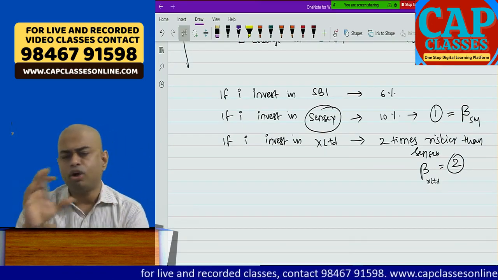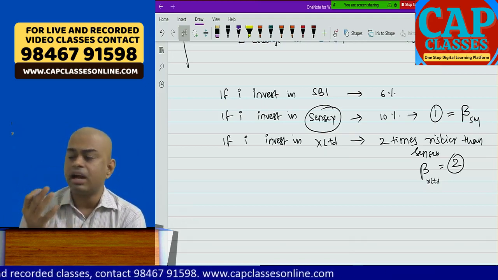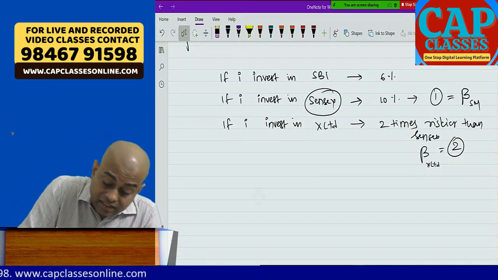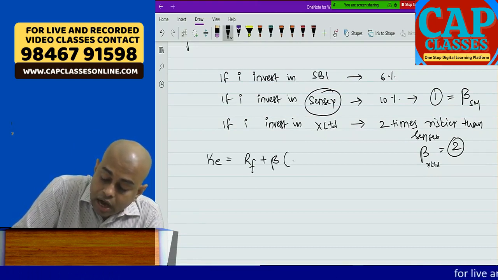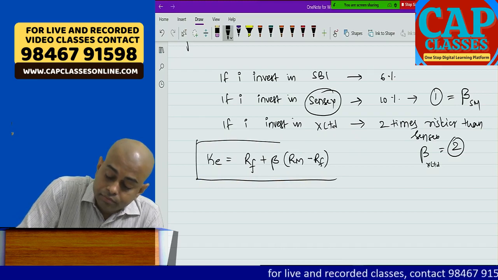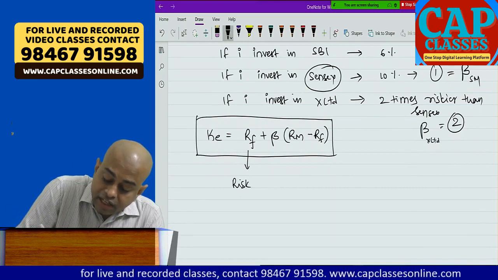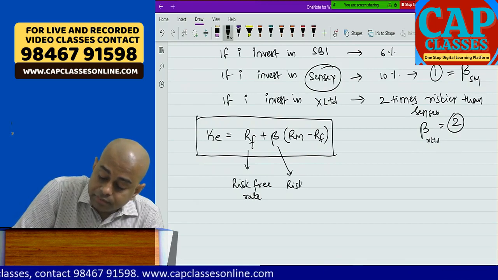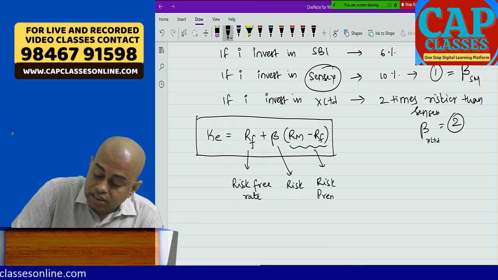Markowitz, Sharpe, all these people have contributed extensively to the security market line, capital market line, efficient market theory, and portfolio management. You cannot understand all this easily, so the easy thing is, they said KE is equal to RF plus beta into RM minus RF. This is the formula they have given. What is this? This is the risk-free rate. This is risk. Since I am taking more risk, I want a risk premium.